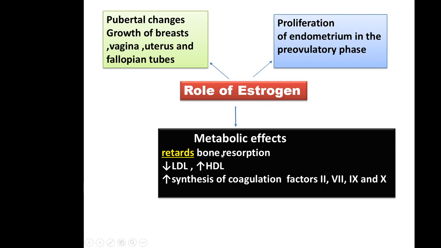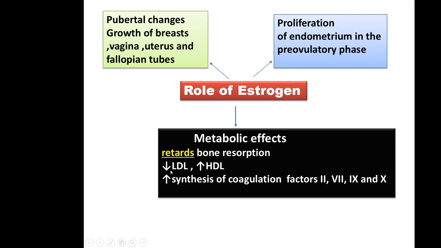Now, estrogen inhibits the activity of osteoclasts. Osteoclasts cause bone resorption. So that is inhibited by estrogen. So that is very important. It inhibits bone resorption.